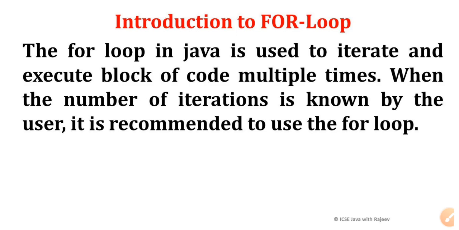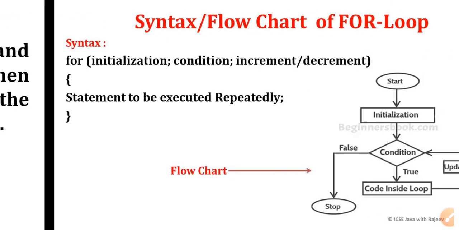Every loop is actually used to execute the statements more than once. So the number of iterations will be fixed. According to the programming standard, which loop is recommended? For loop. It is not that you cannot use while loop or do while loop. You can use any of the loops, but the recommended one is the for loop only.